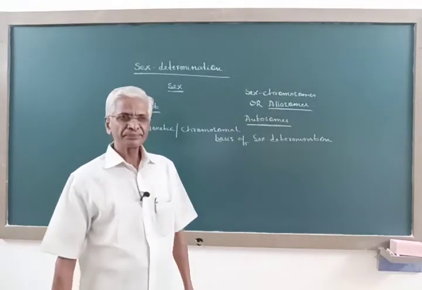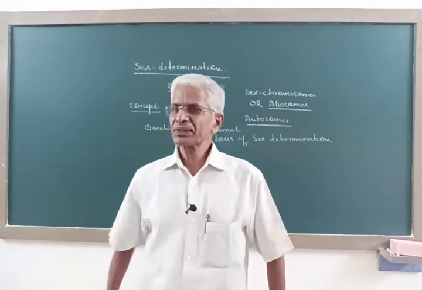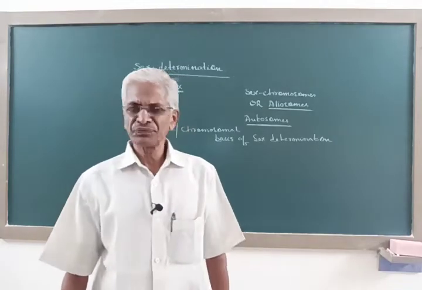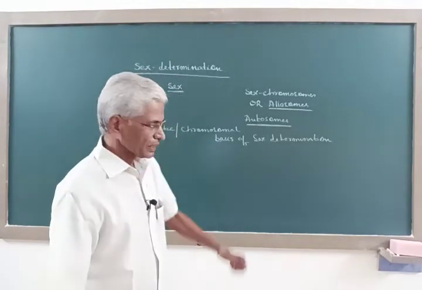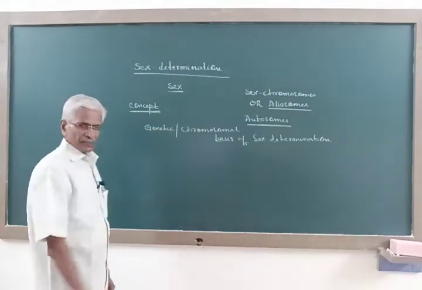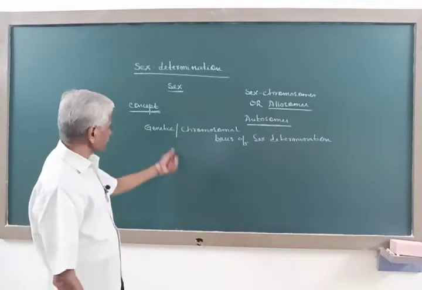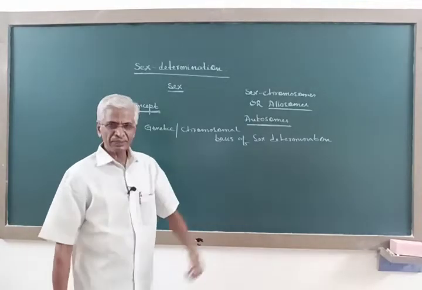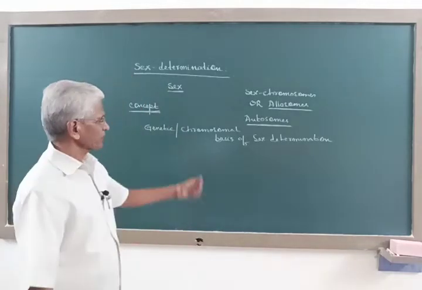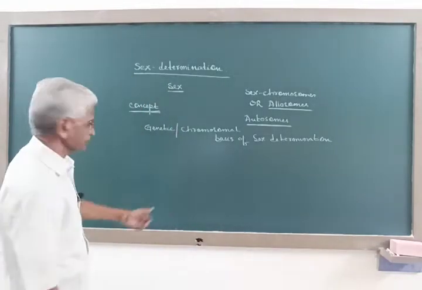In fact, the cytological observations made in a number of insects led to the development of a concept, and this concept is called the genetic or chromosomal basis of sex determination.